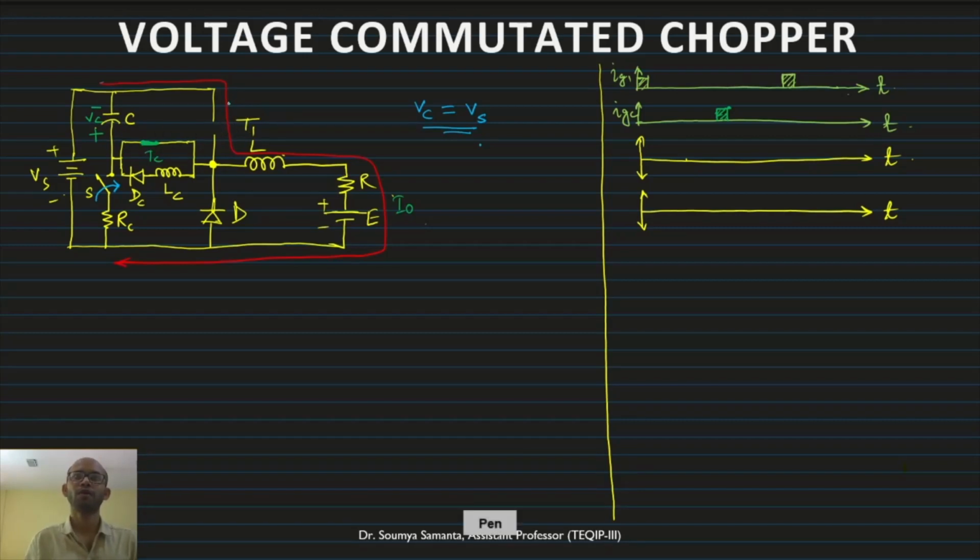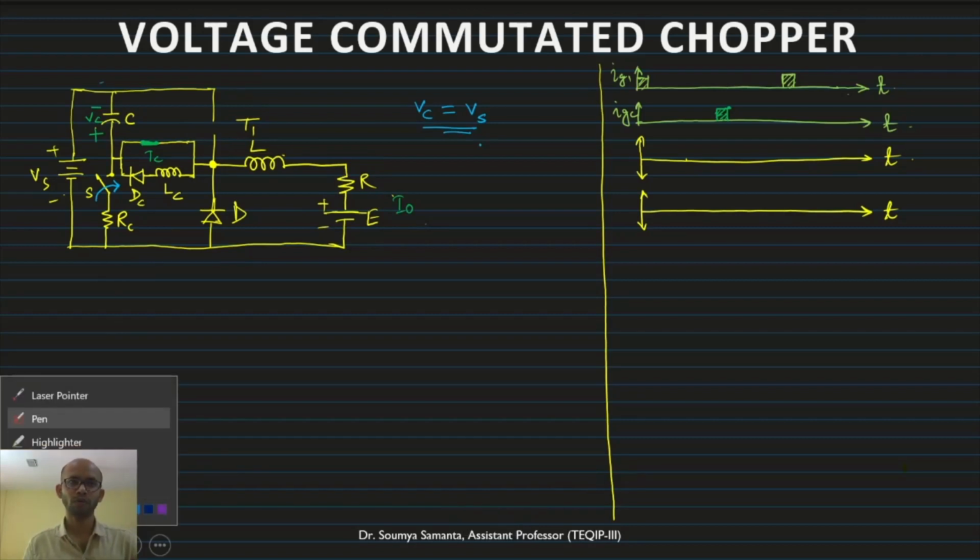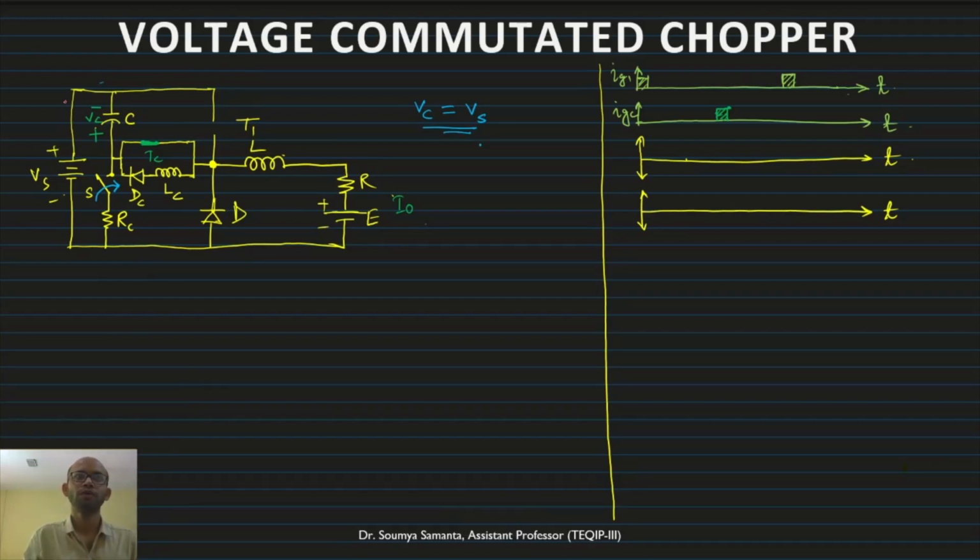And what will happen? The load current now will flow through this path. That means load current will start flowing through the TC, that is the commutating thyristor.